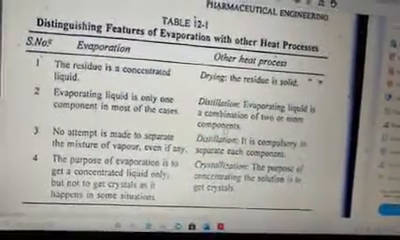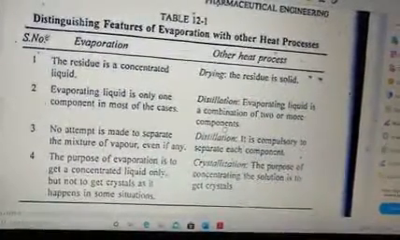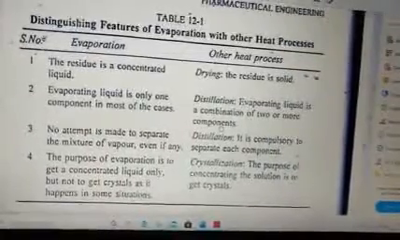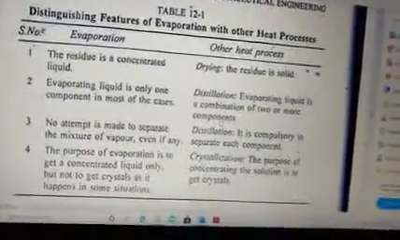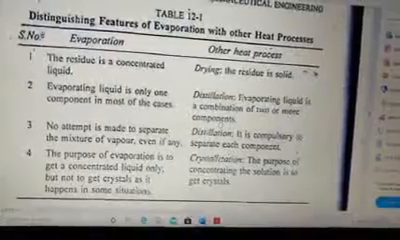And even there is, you can say, a provision for collecting it. So here in distillation it is compulsory to separate each component that is getting volatilized.